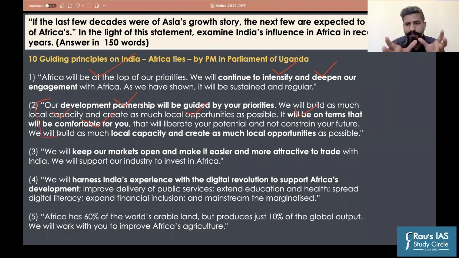Now, if you look at this particular statement, the development partnership that India will have will be based on the priorities of the countries in which India is investing. It will focus on capacity building. Fine. So this is applicable not just to Africa. This is applicable wherever India is involved in a developmental partnership. It is true for India's neighborhood relations also.